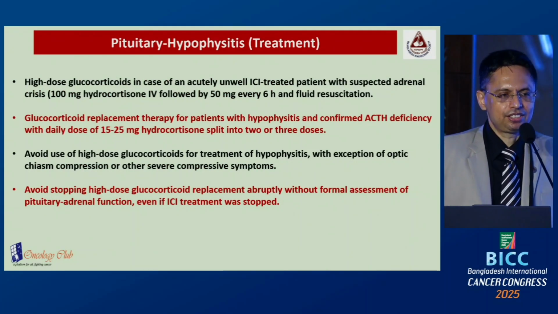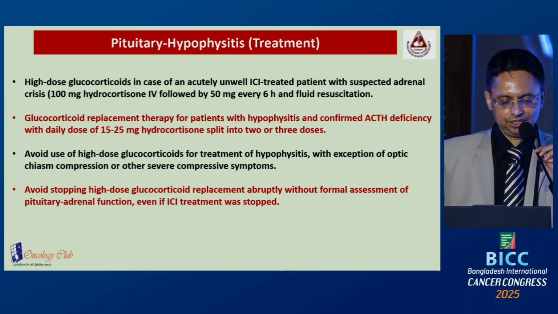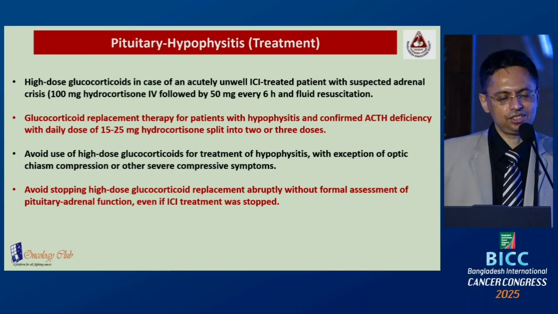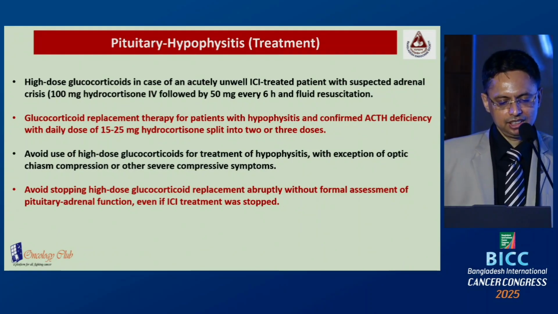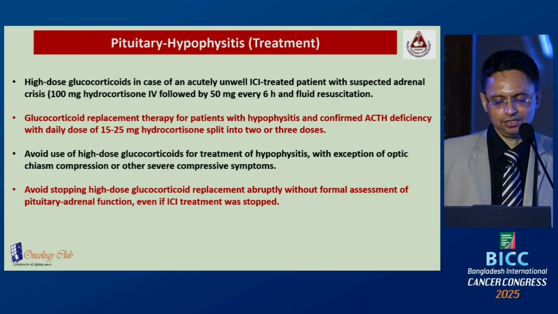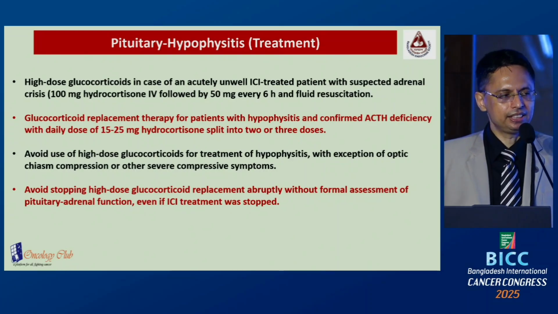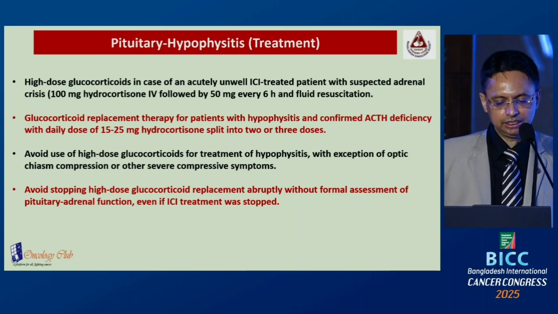So how do you treat when the patient develops hypophysitis, usually presenting with hypopituitarism? High-dose glucocorticoid needs to be started if you suspect adrenal crisis, like 100 mg hydrocortisone IV followed by 50 mg every 6 hours. Glucocorticoid replacement is very important in patients with hypophysitis with confirmed ACTH deficiency, with a daily dose of 15 to 25 mg hydrocortisone split in 2 or 3 divided doses.